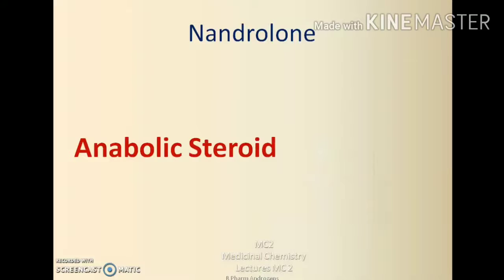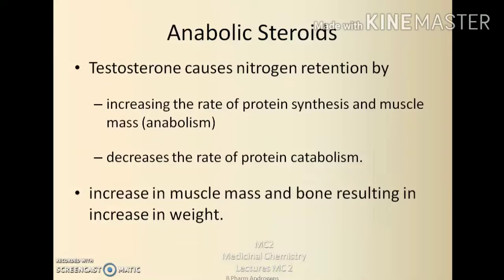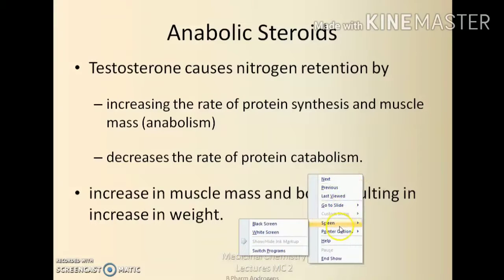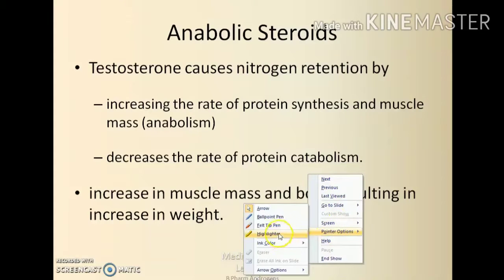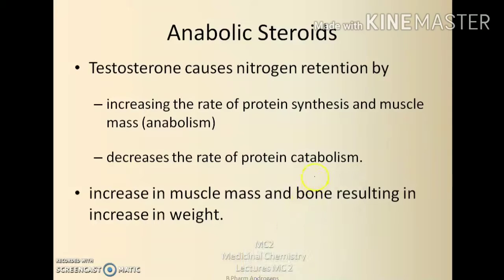Coming to the next class of drug, that is nandrolone. Nandrolone is an anabolic steroid. As we have seen, testosterone has both androgenic activity and anabolic activity. And the anabolic activity refers to the increased nitrogen retention as a result of increased rate of protein synthesis and muscle mass and decreased rate of protein catabolism.